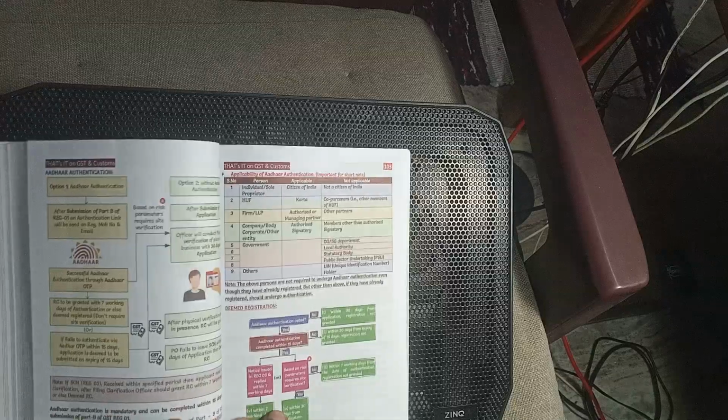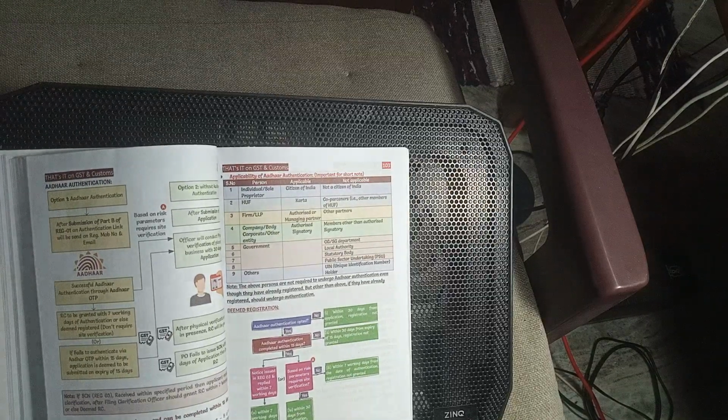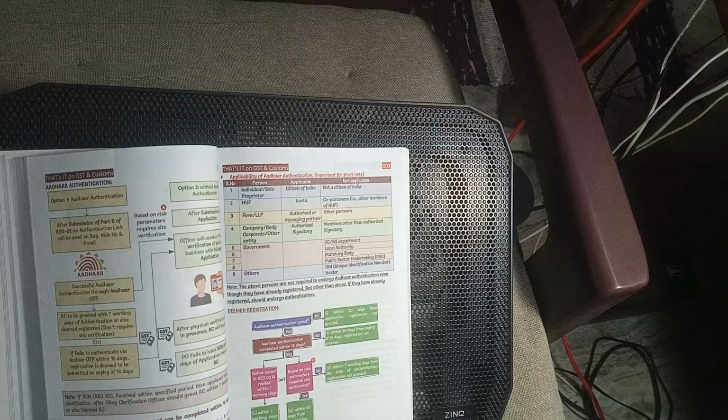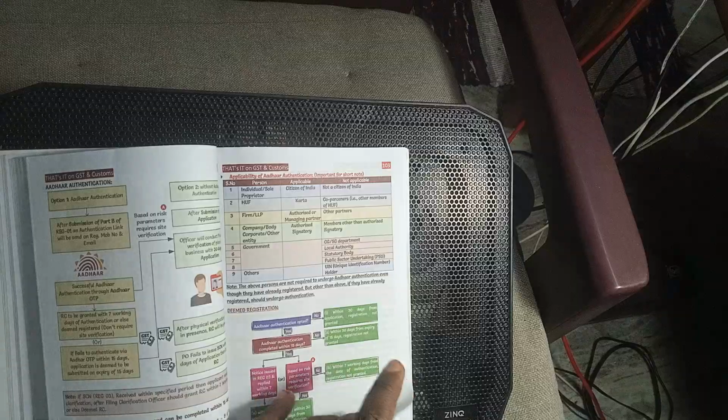Deemed registration, no: within 7 days of the date of authentication, registration granted. Aadhaar authentication completed no, and 60 days from expiry of 15 days, registration is not granted. Aadhaar authentication obtained no, within 30 days of application, registration not granted.